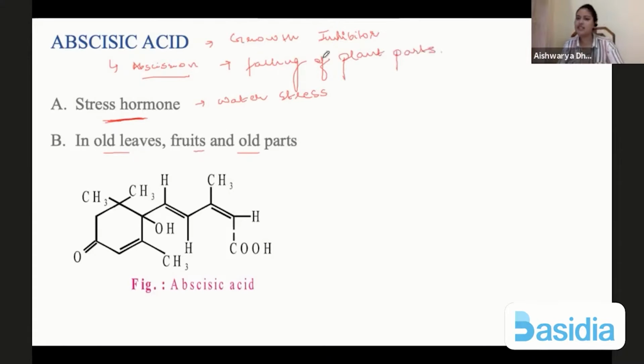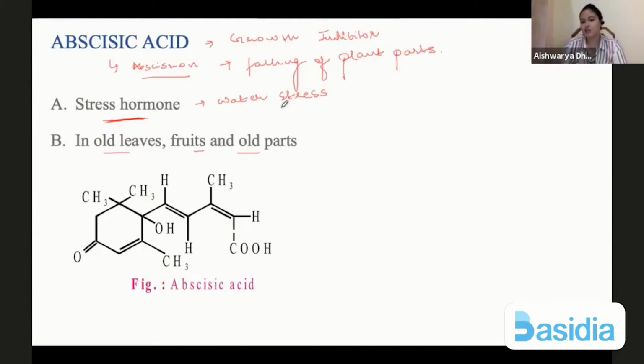So the thing is that at every stage of life or every stage of growth, different types of mechanism will occur. Okay, like when initial growth is happening, at that time auxins and gibberellins as well as cytokinin will be produced in larger amounts. As and when the plant is maturing, let's say there is fall season, then ABA will be produced more, right? So depending upon each and every growth period.